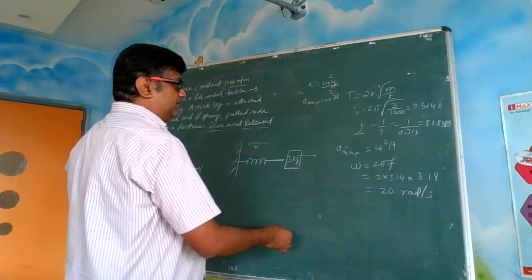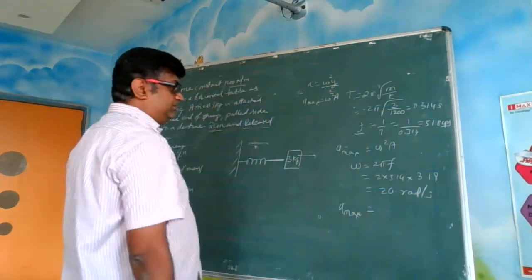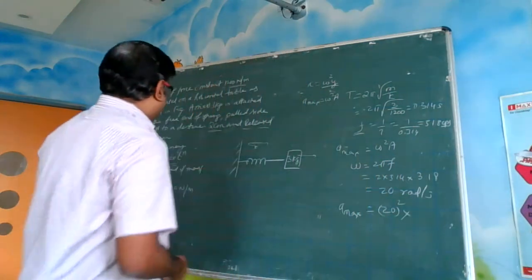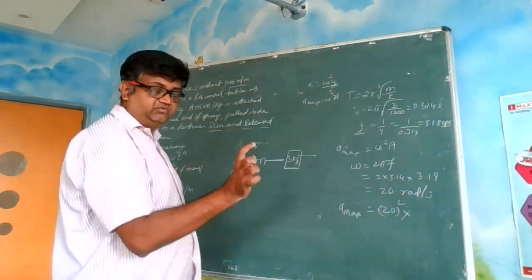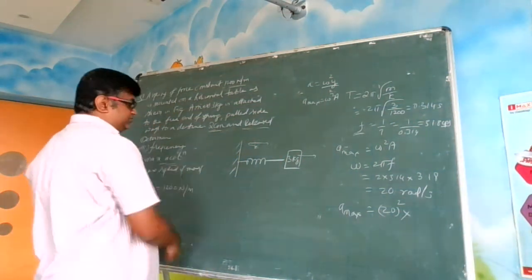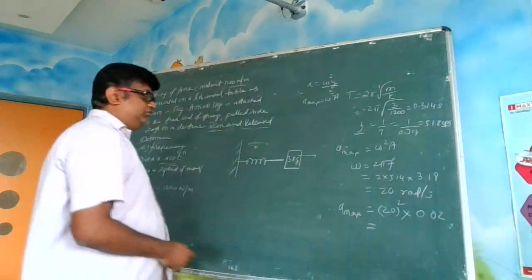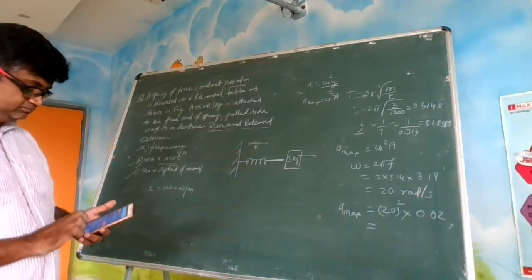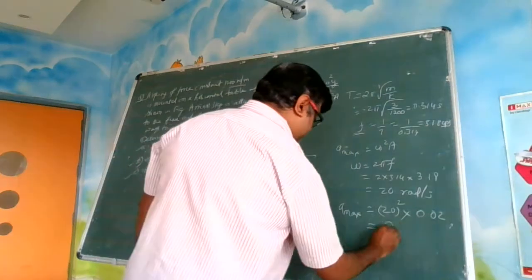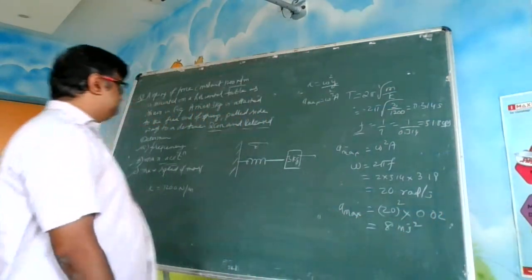So if I know omega, what is my A maximum? A maximum will be equal to 20 square into amplitude. Now it has been pulled and released, so it has been pulled to the maximum only. So here amplitude is 2 centimeter, which is 0.02. So 400 into 0.02. A little weak in maths, so I will use calculator. 8 meter per second square.